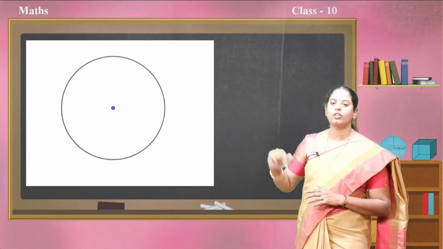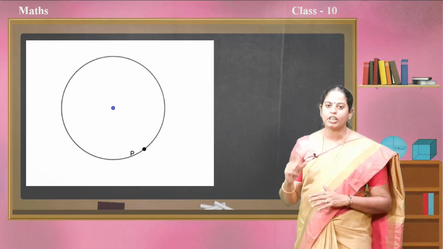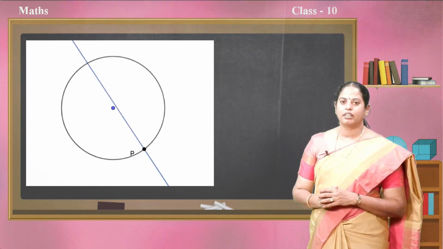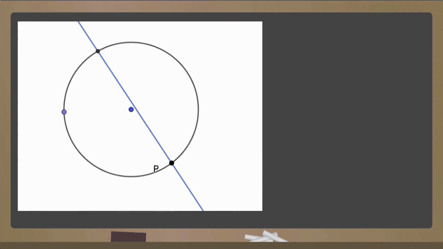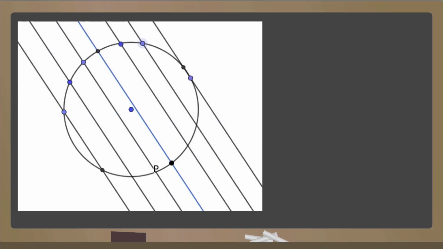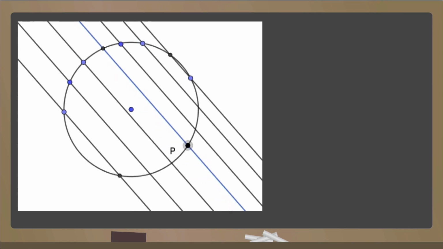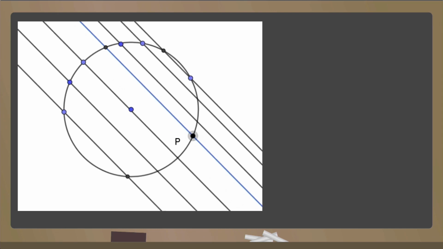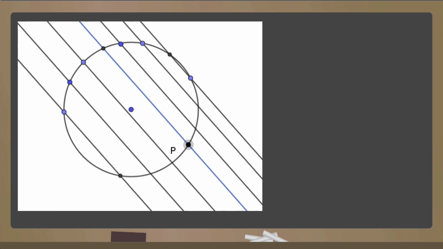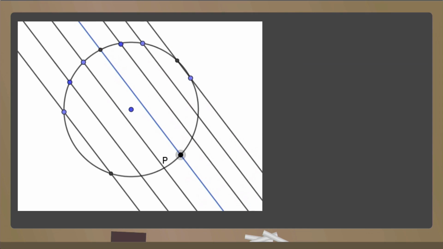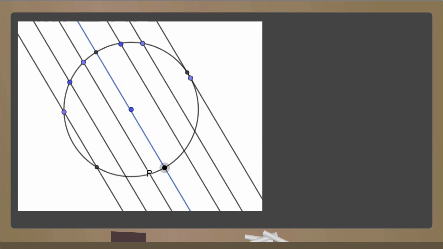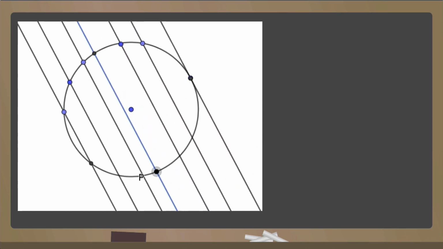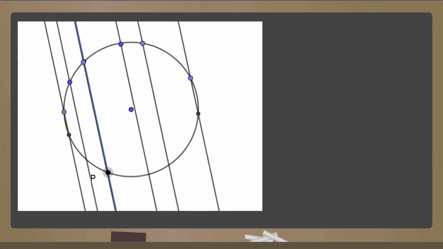One more video we will watch. What is your observation? Record it, children. Now, here one more secant is there. I am drawing lines parallel to the blue line. For the blue secant, I have drawn parallel lines on either side. Now, I am moving the secant, maintaining that property, that those lines are parallel to the blue line.